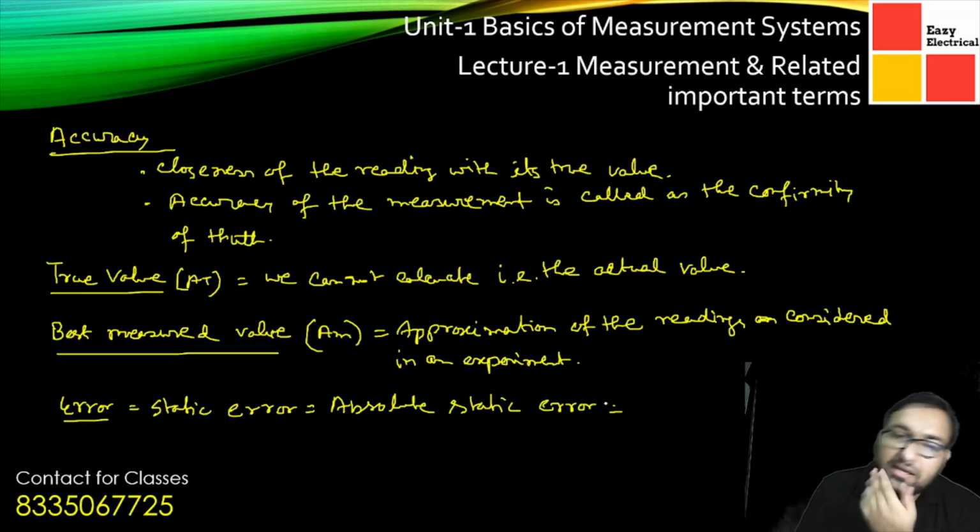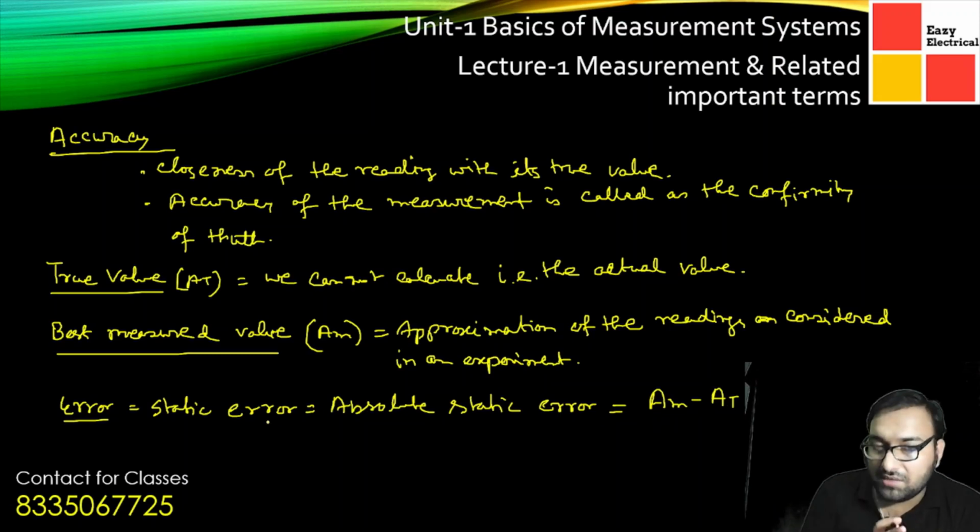Absolute static error is basically the difference between the two readings. That is whatever we are measuring, AM, the measured value, minus AT, that is the true value. So generally, error is the difference between whatever we have measured minus the true value. Now this is written in terms of delta A. Delta A is the absolute error or the static error. So delta A is basically AM minus AT.